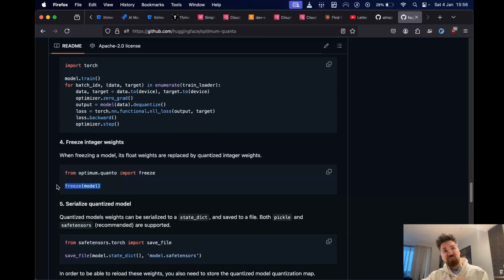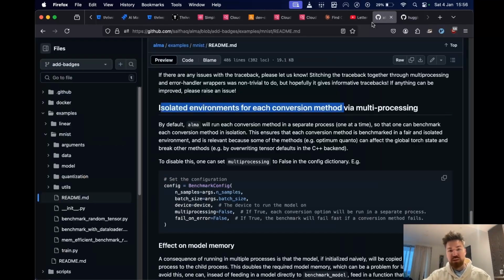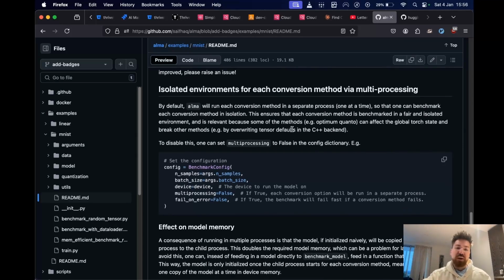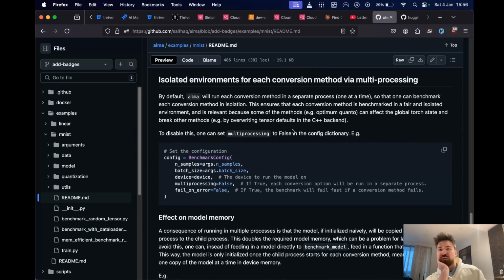compressed quantized weight tensors. The reason they're able to use these high-level APIs is because they actually rewrite some stuff in the Torch backend, particularly a lot of the C++ stuff, which unfortunately breaks a lot of the other conversion options. So if you run an Optimum Quanto option and then something else, it won't run the other option correctly. And so we thought about different ways of dealing with this.